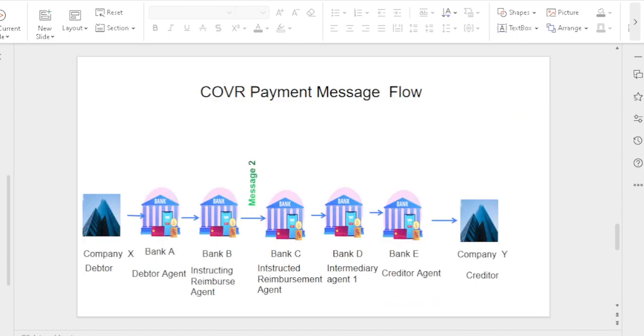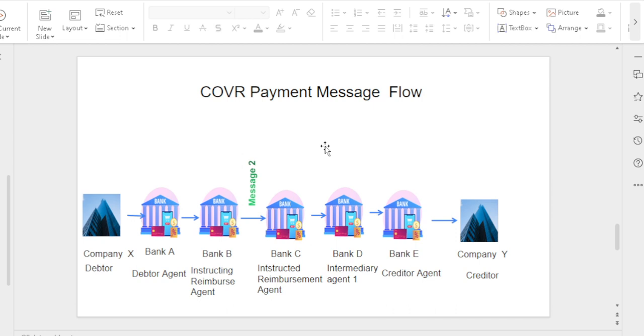Same like that. Instead of instructing agent, in the cover payment, we called it an instructing reimbursement agent. Instructed agent, we called as an instructed reimbursement agent. Same like that, we will look at that message flow too. That flow should happen from bank B to bank C. Bank B we called as an instructing reimbursement agent. Bank C we called as an instructed reimbursement agent.